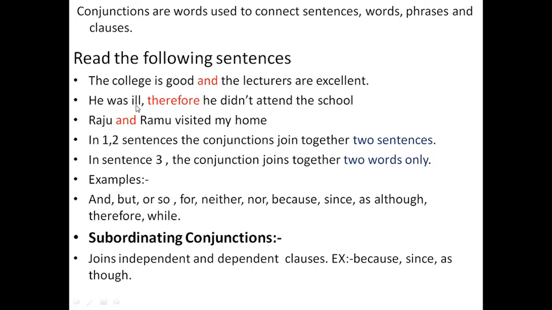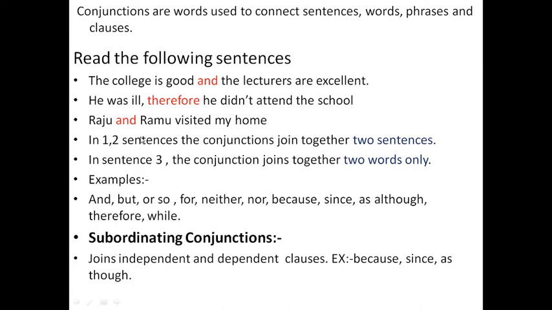Next, he was ill, therefore he didn't attend the school. Therefore is a conjunction. It connected two sentences. Next, Raju and Ramu visited my home. Here two words, Raju and Ramu. It connected two words.